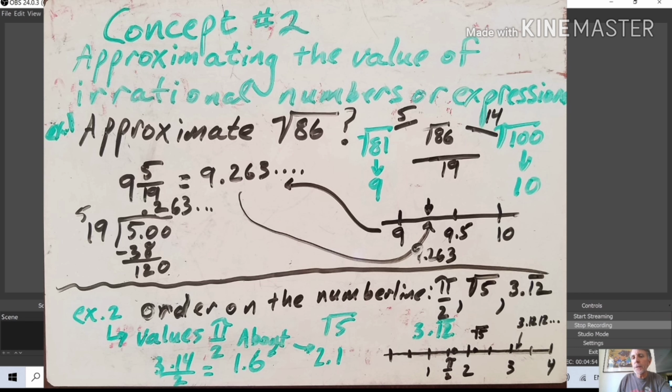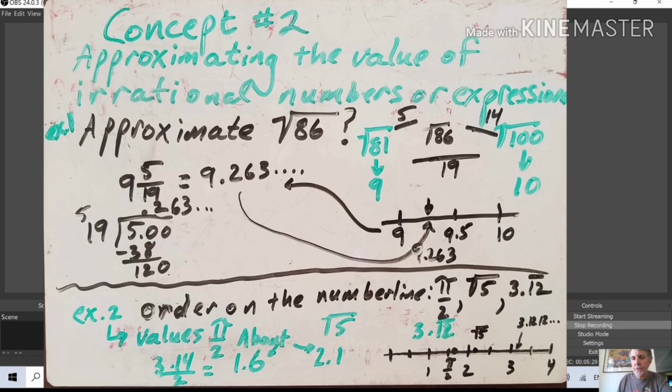And then this one, 3.121212, that's easy. That actually can be written as a fraction. If you did lesson 1, week 1, that's 3 12/99. But for the purpose of finding it on the number line, it's about 3.1212. So we have the square root of 5 is about 2.1. We have pi divided by 2 is about 1.6. So I know it's a little bit above 1.5. And here are the three numbers on the number line.